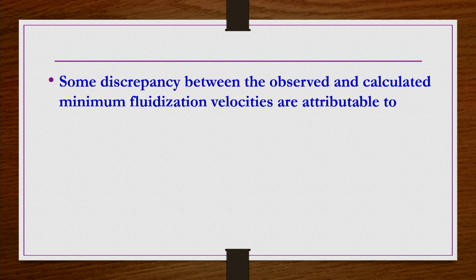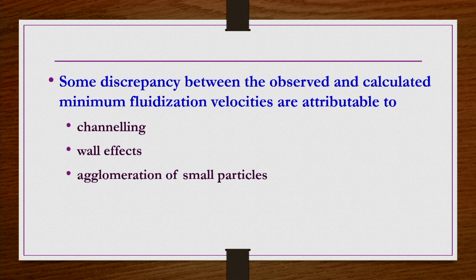They are in general attributable to things like channeling that may occur during fluidization. There may be wall effects, and there may be agglomeration of particles, depending on the size of the particles. Some particles may agglomerate. Sometimes if you have needle-like particles, interlocking of particles may also take place. Under such conditions fluidization behavior may be slightly different from the observed ones. Because of these reasons there may be discrepancies.